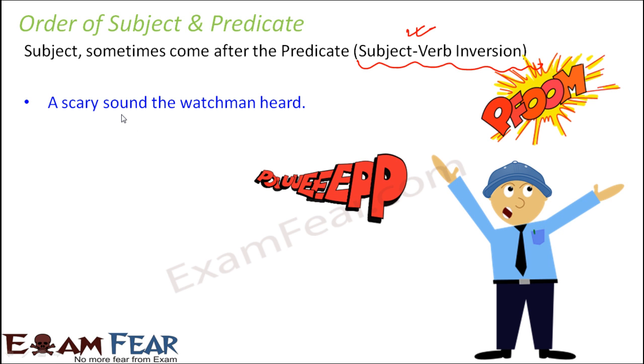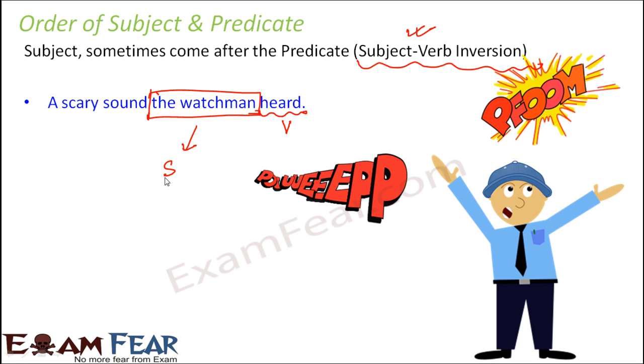Let us again try to use the logic to find out the subject. So which is the verb here? First of all, identify the verb. The verb in this case is heard. Now add who or what before the verb to ask a question. Like, who heard the scary sound? The answer would be the watchman heard the scary sound. So that means the watchman is the subject.